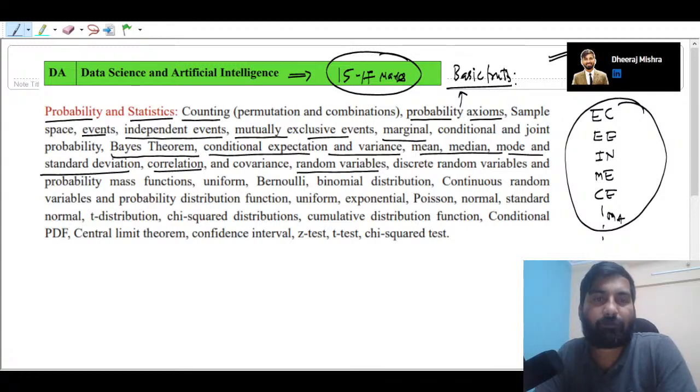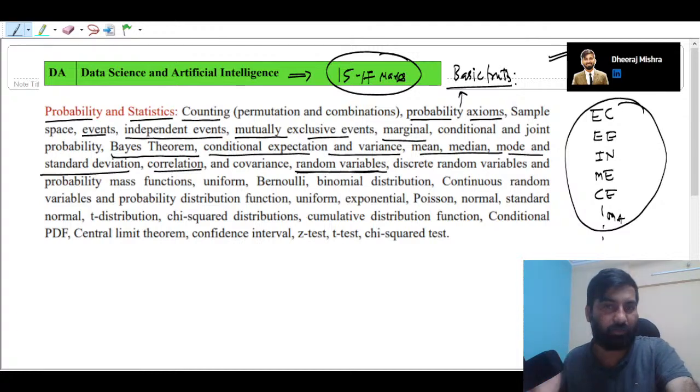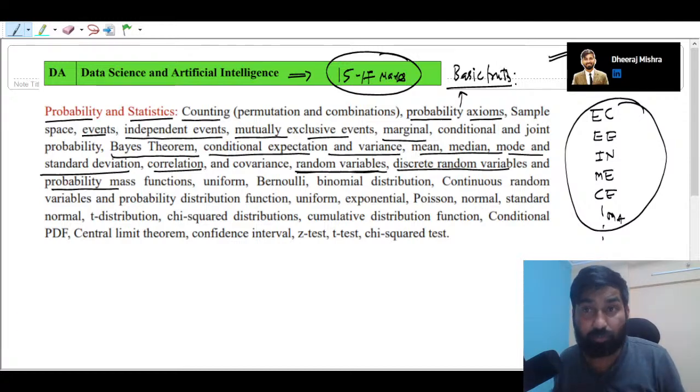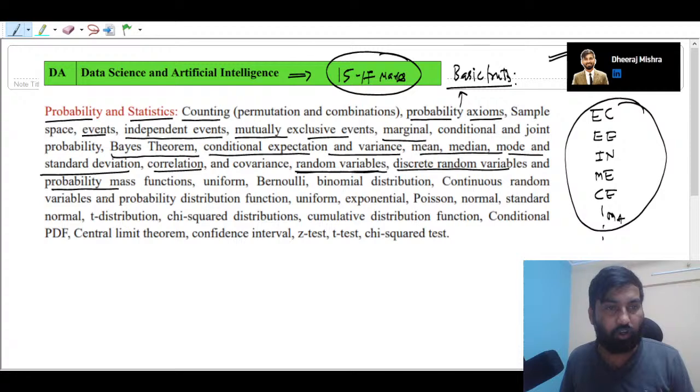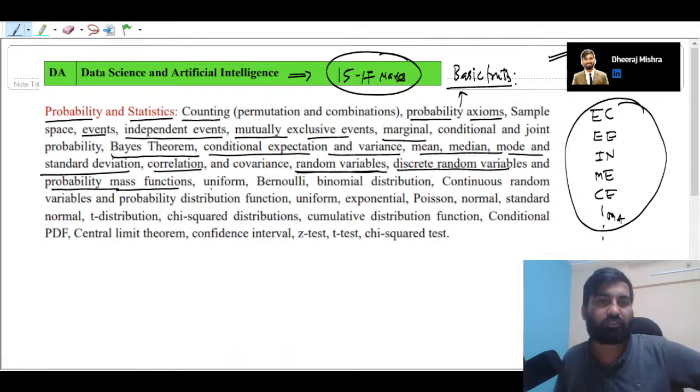Please remember, we'll talk about different types of random variables. Why do we call it a random variable, and what is this random variable concept? We have to understand it. I think people who have already attended my classes know. We'll talk about different types of random variables, like discrete random variables and continuous random variables, and then their probability distributions. If the random variable is discrete, we'll talk about the probability mass function, and for continuous, the probability density function.